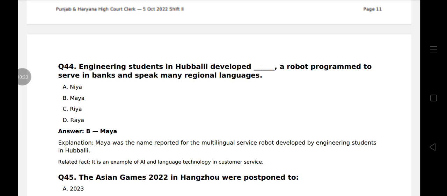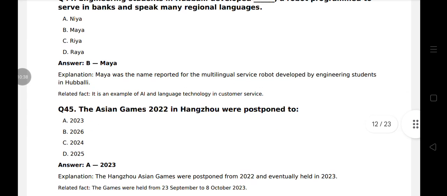Question 44. Engineering students in Hubali developed a robot programmed to serve in banks and speak many regional languages. Maya. It is an example of AI and language technology in customer service. Question 45. The Asian Games 2022 in Hangzhou were postponed to 2023.